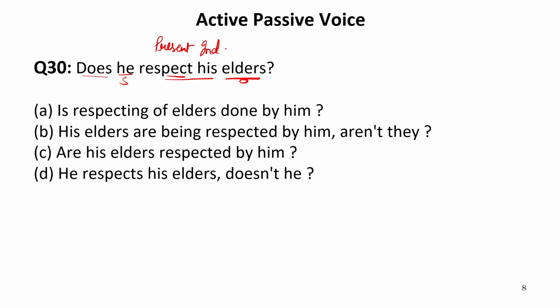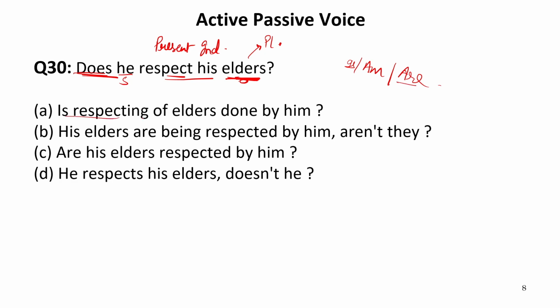But because it is written does, the structure of the passive voice will be having the present simple tense, or the be form of present simple tense. This is either is, am, or are. Now we know well that it is written does. So does is a singular helping verb. So we need only a singular form of helping verb as well as a singular subject. But here we can see that the object is elders and elders are plural. So this object in the passive sentence will become the subject. Therefore, we need the plural form of be, that is are.